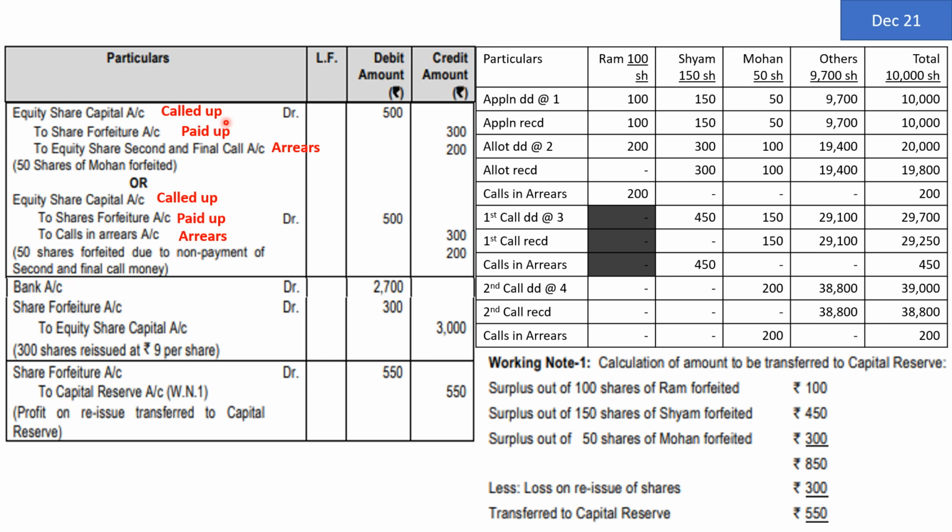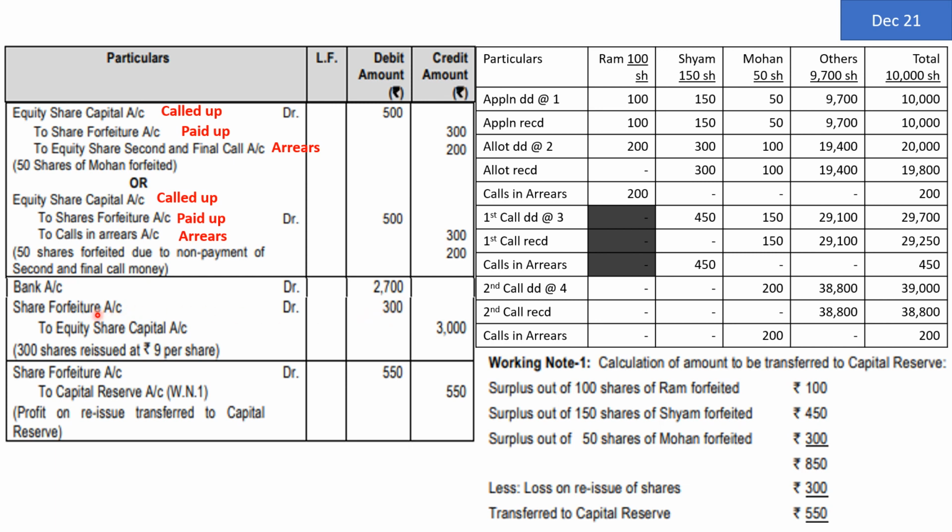If after completing all the forfeiture, the company is going to go for reissue. All the shares, how many shares? 100 shares of Ram, 150 shares of Shyam, and 50 shares of Mohan are going to be reissued. 100 plus 150 is equal to 250 plus 50 is equal to 300. So 300 shares are reissued by the company at the rate of rupees 9 per share. That comes to bank account debit 300 into 9, 2,700. Share forfeiture account debit, 300. To equity share capital account, that is 300 into 10, 3,000. The discount on reissue is directly debited to share forfeiture account.